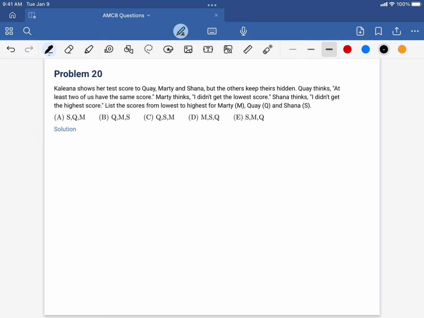So, Quay thinks at least two of us have the same score. So Quay has the same score as Kalina, and thus he is in the middle. Next, Marty thinks I didn't get the lowest score. So he got a higher score than Kalina. So he is higher than Quay over here. And then Shanna thinks I didn't get the high score, meaning she got a lower score than Kalina. So she is over here, since you're going from lowest to highest.